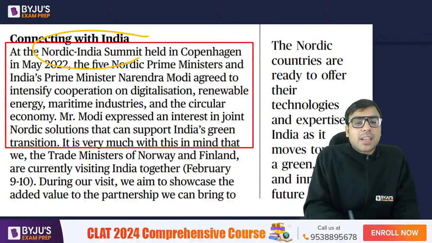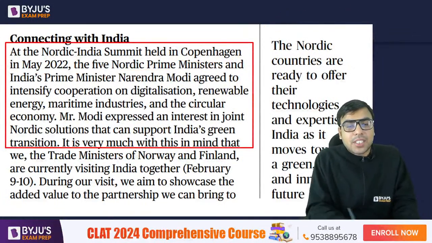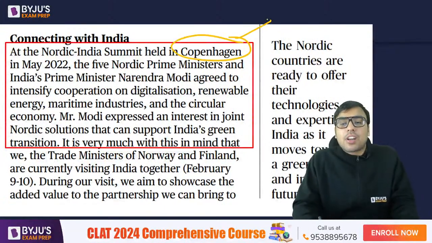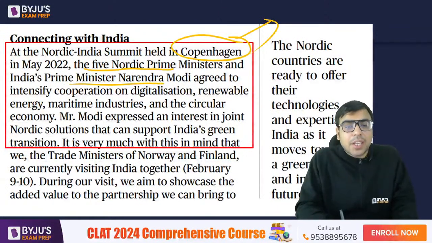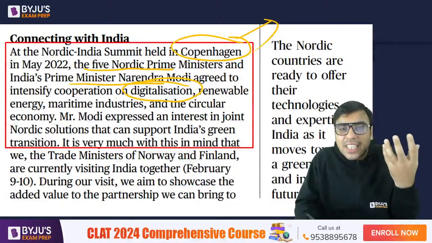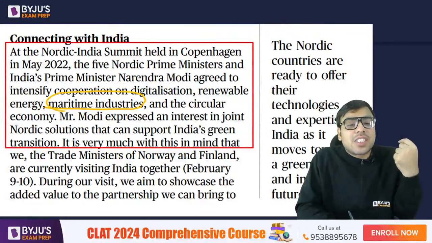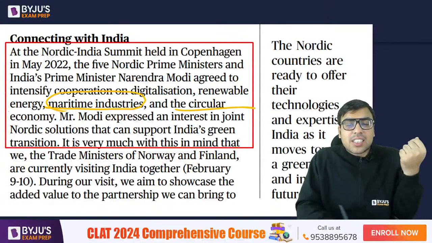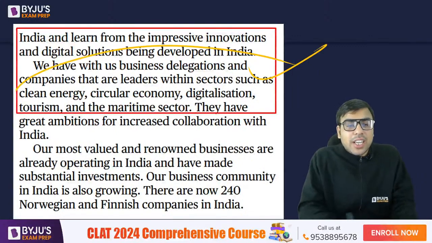So at the Nordic India Summit held in Copenhagen, which is the capital of Denmark, in May last year, 5 Nordic Prime Ministers and India's Prime Minister agreed to intensify cooperation and all. So he's saying that last year the meeting happened between Nordic India Summit. So 5 Prime Ministers of Nordic countries and PM Modi were there and they intensified the cooperation in digitalization. I hope you are aware of this term, digitization. Everyone knows this. Renewable energy, right? We have discussed it. Solar energy, wind energy, these all are renewable energy. Maritime industries means industries which are in the coastal areas. And the circular economy and all, that is what the agreement was about.